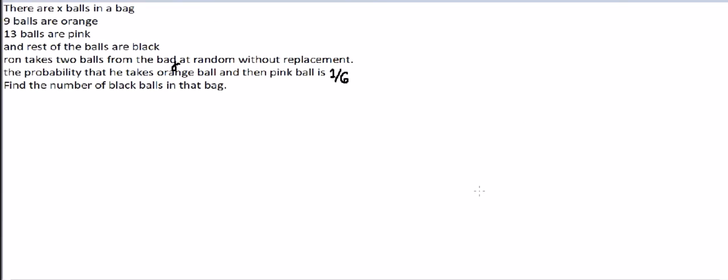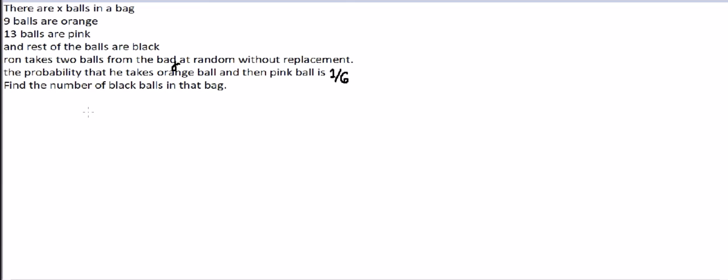Okay, now see this question. There are X balls in a bag. 9 balls are orange, 13 balls are pink, and the rest of the balls are black. Ron takes 2 balls from the bag at random without replacement. The probability that he takes an orange ball then a pink ball is 1/6. Find the number of black balls in that bag.